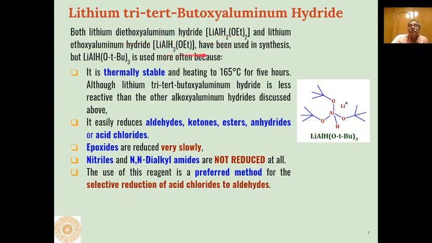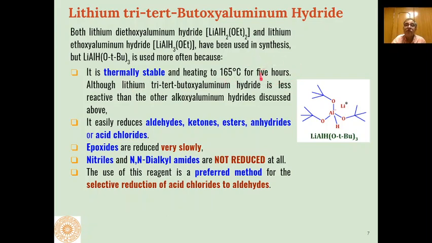They have also been used in organic synthesis, but this lithium tri-tertiary butoxy aluminum hydride is more selective, and it is also thermally more stable in comparison to other alkoxy aluminum hydrides. So you can see that lithium tri-tertiary butoxy aluminum hydride is thermally stable up to 165 degree centigrade.